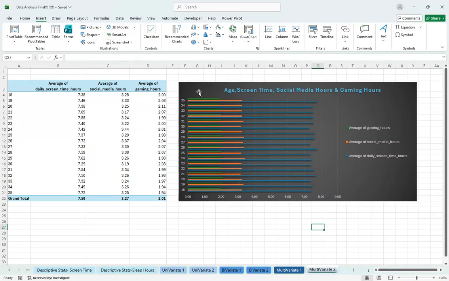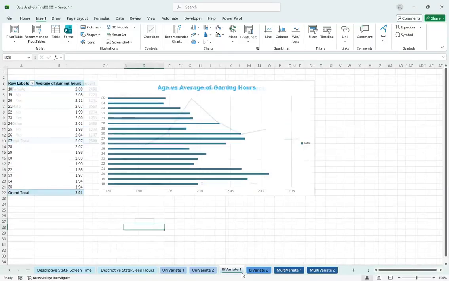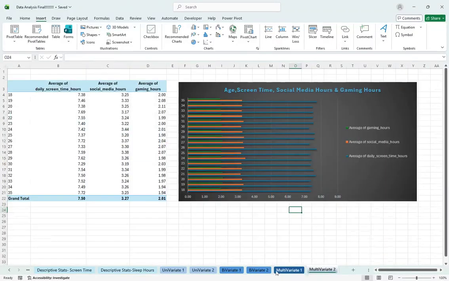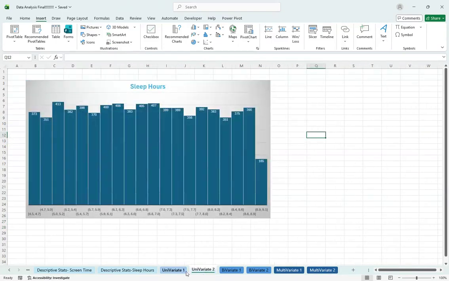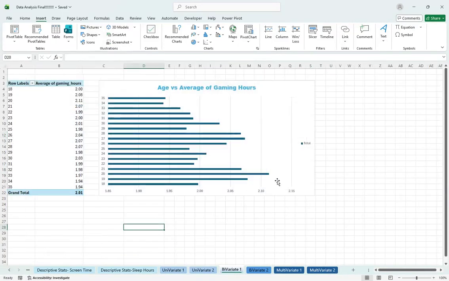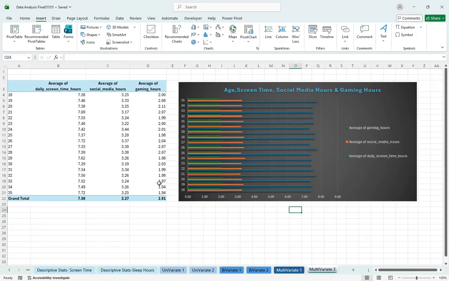And then I thought this chart would be a good visual representation of the data. We see that the green is the average of gaming hours, orange is social media, and blue is daily screen time. You can see that they rarely vary. They're very consistent, which seemed to happen in all our data sets when comparing the averages, which I thought was very interesting. Not much difference. I would say this chart had the most variance in it, but across the board, everything seemed to vary pretty similarly.